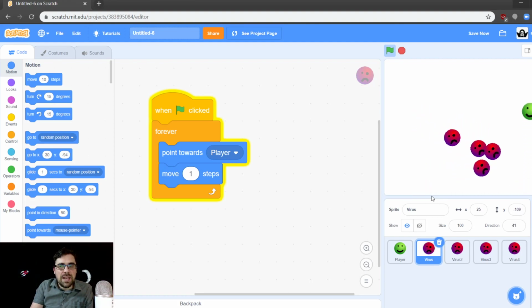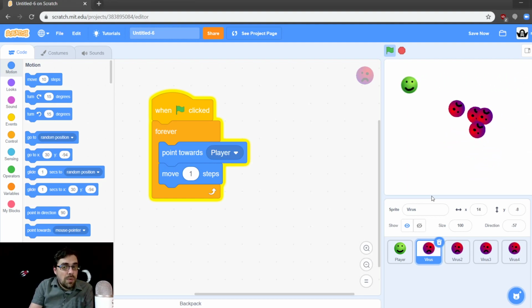So it looks like the computer is making some decisions, but it's just doing what we've told it to do, to always point towards the player and move one step. It looks like it's intelligent, but really it's just following the commands we've programmed it to do.